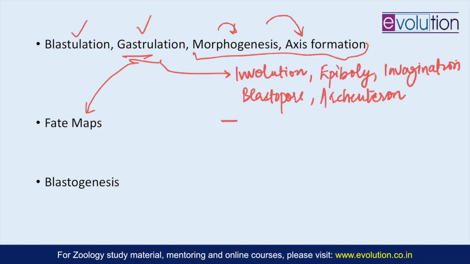With respect to chick's gastrulation, you have to understand that the gastrulation is occurring only in the blastodisc area, and how that blastodisc area gets differentiated into two regions, that is the area pellucida and the area opaca.